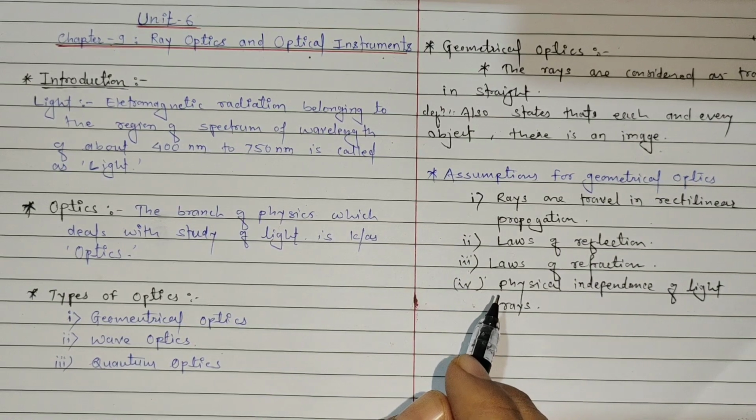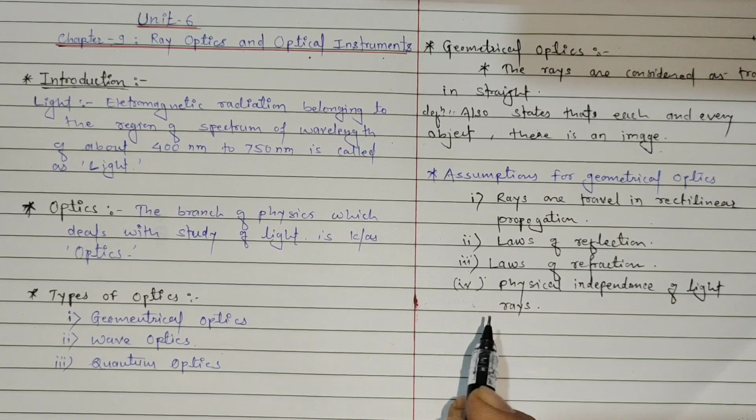Okay, now the main part, the basic starting of this chapter, will start from reflection of light. Now, the reflection of light. Reflection of light stands for when any incident ray strikes on any surface, that is, a reflecting surface. We can consider that the mirror is the best reflector.